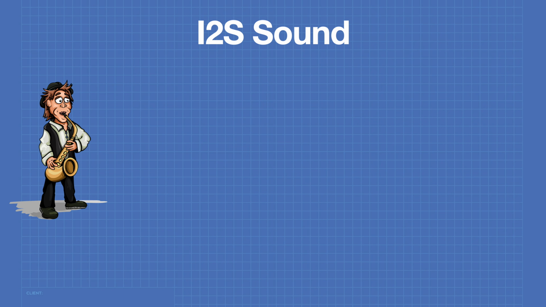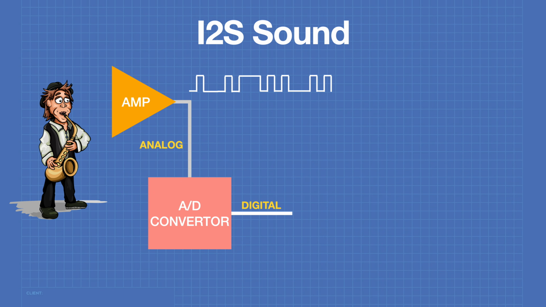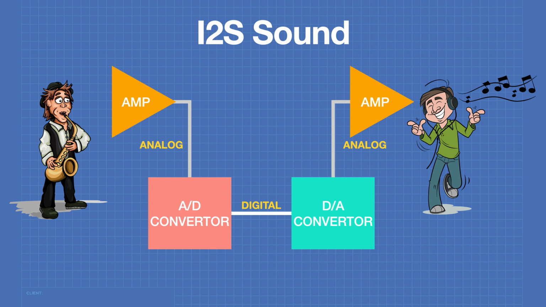Let's take a look at the process of delivering digital sound to the consumer. The sound is captured and fed into an amplifier where it appears as an analog signal. This analog signal is fed into an A to D converter and turned into a digital representation of the sound. On the consumer side, the digital signal is fed into a digital to analog converter, which produces an analog output. That analog output is amplified and is delivered to the consumer.